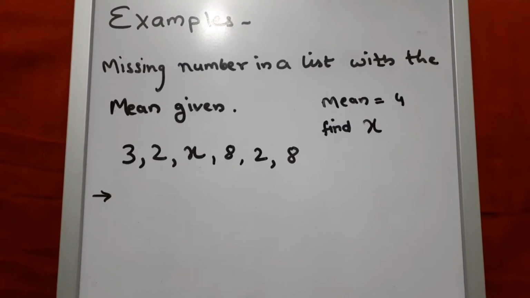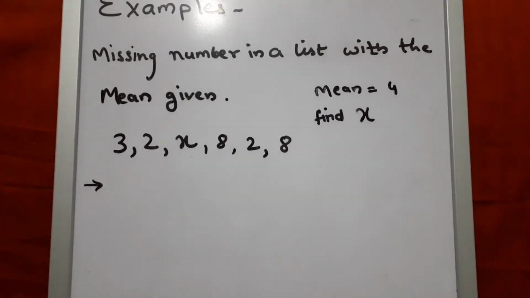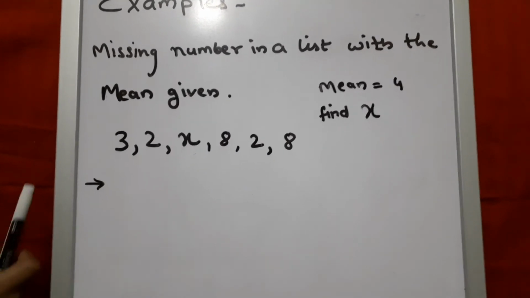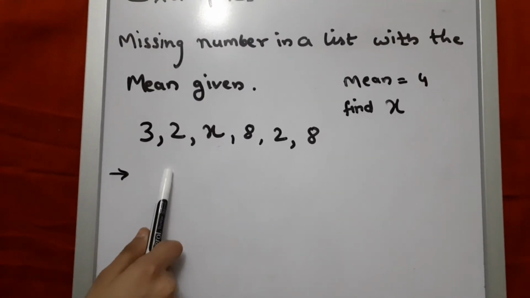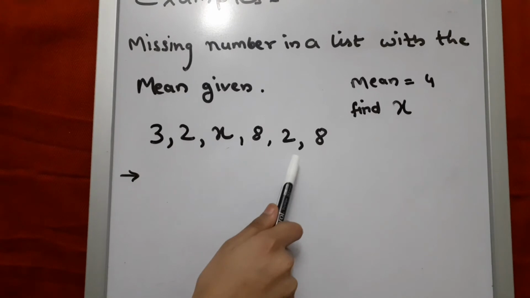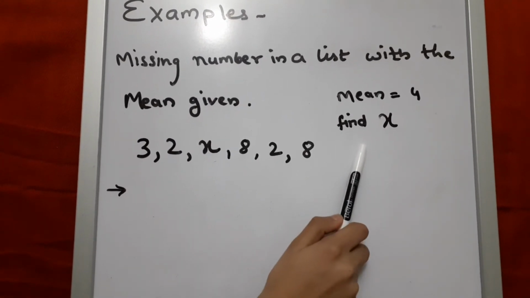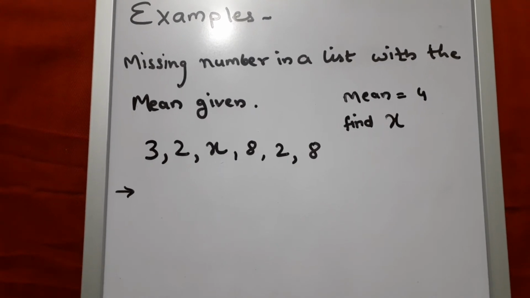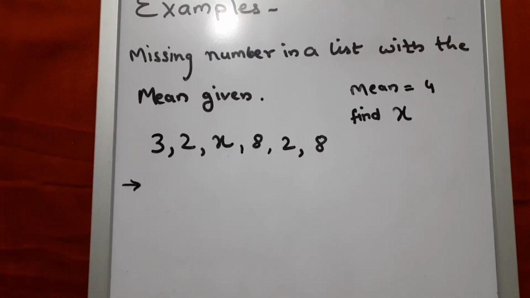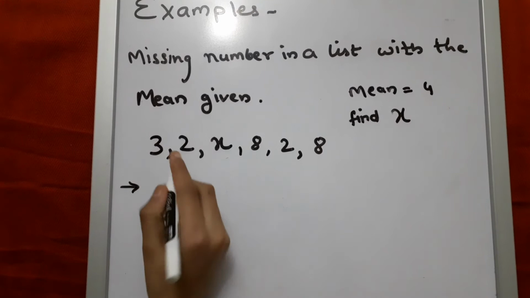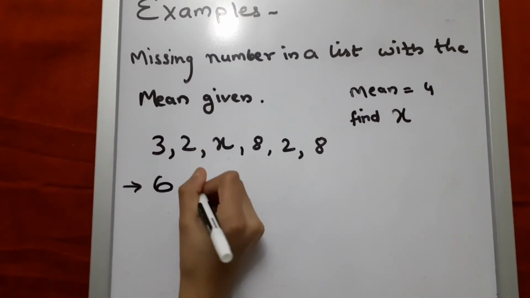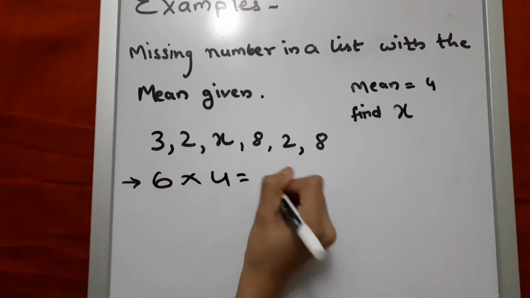Examples. Missing number in a list with the mean given. Here is a set of numbers: 3, 2, x, 8, 2, and 8. The mean is 4. We need to find the value of x. The first step is that there are 6 numbers including x, times the mean, which is 4, which is 24.